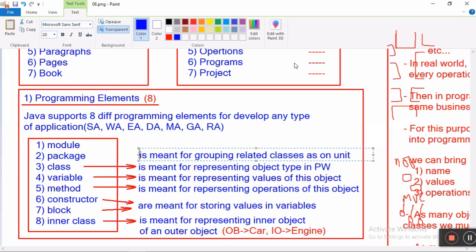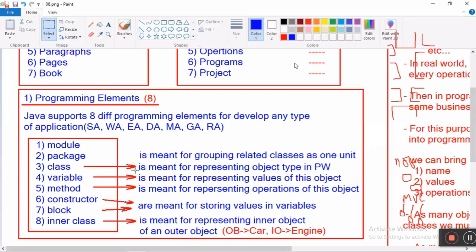Package is meant for grouping or organizing related classes as one unit or one group. Which classes? Related classes, not unrelated classes. Good.